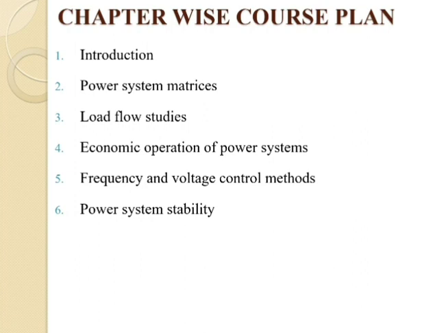So it is very difficult to analyze the whole system. So for that we can go through graph theory, and based on that we can easily find out the voltage rating at the individual component. So for that we can go through power system matrices.